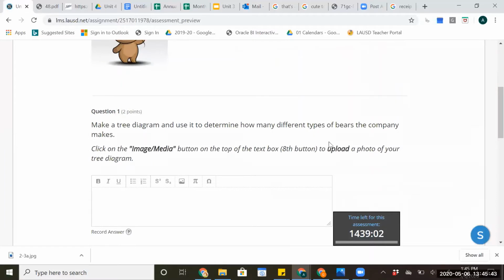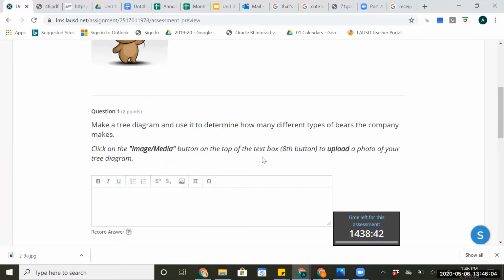Our first question here asks you to make a tree diagram. Drawing it on the computer, drawing it on paper, doesn't make a difference to me as long as it is accurate. So choose the format that you would like to draw this tree diagram in, and then I want you to submit it here. This is where it would be the easiest for all of us involved.